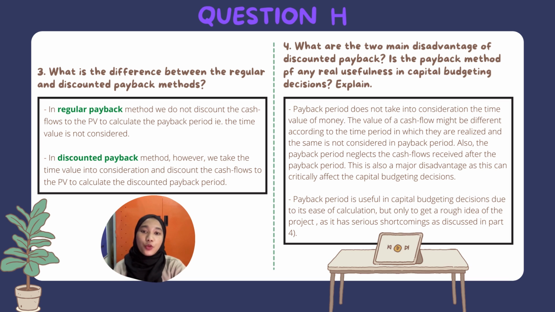The third question is, what is the difference between the regular and discounted payback methods? In the regular payback method, we don't discount the cash flows to the PV to calculate the payback period. For example, the time value is not considered. In the discounted payback method, however, we take the time value into consideration and discount the cash flows to the PV to calculate the discounted payback period.